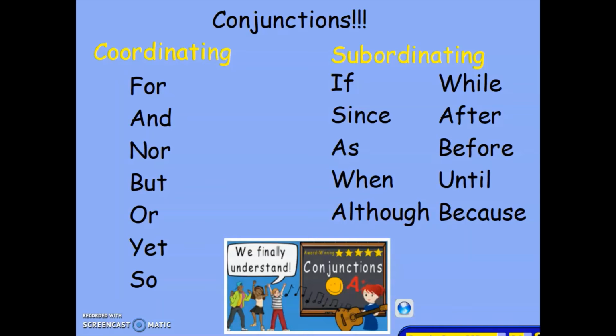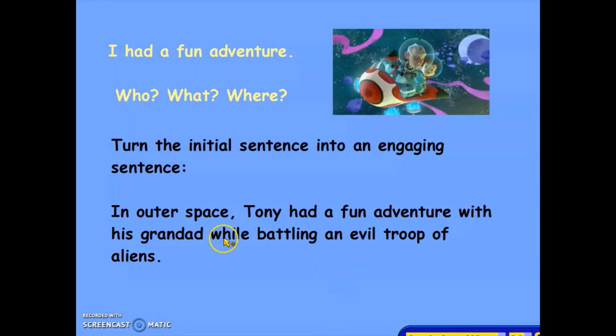And we've been looking at using some subordinating conjunctions, such as if, since, as, when, although, while, after, before, until, and because. If you look back to my sentence, you'll notice that I used "while" as a conjunction to add some extra information of what Tony and his granddad were doing.